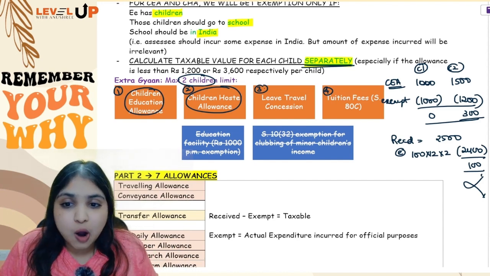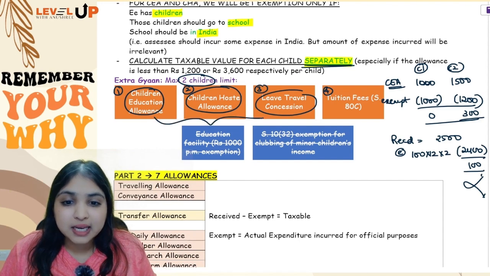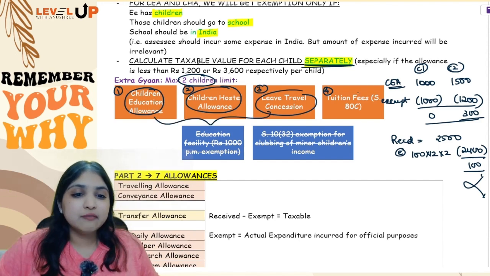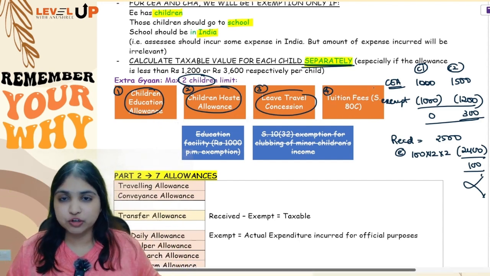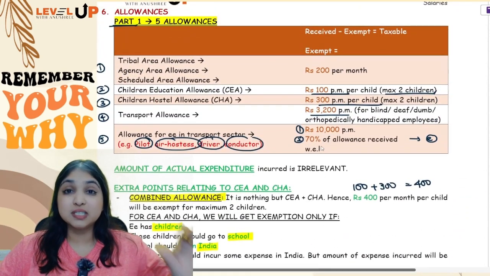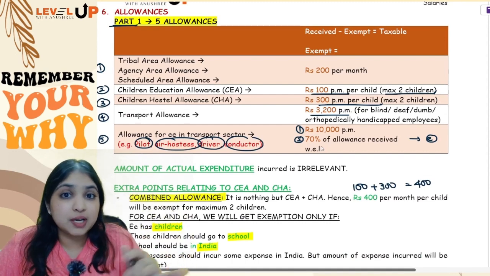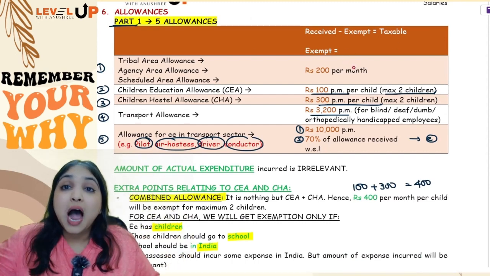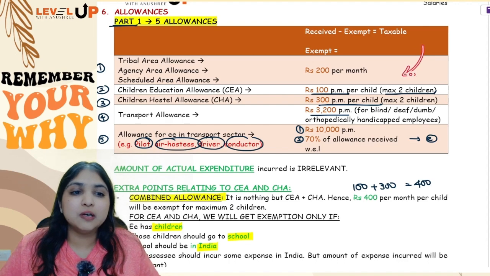Children education allowance, children hostel allowance, LTC, and tuition fees in section 80C. So if you're noticing, out of these 4 places, 3 places are in the salaries head itself, and 1 place is in chapter 6A, tuition fees. Okay, so this was it about the discussion regarding the first part of allowances, where we spoke about 5 specific allowances. In these 5 allowances, how much is going to be exempt is given in the Act itself.